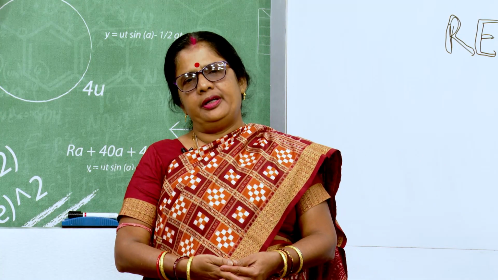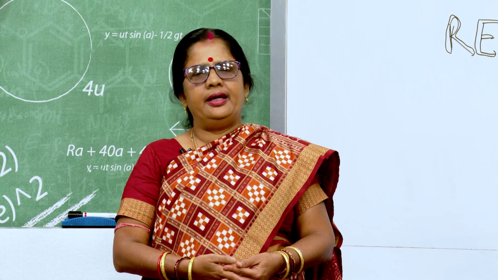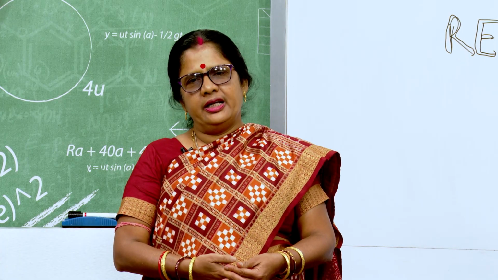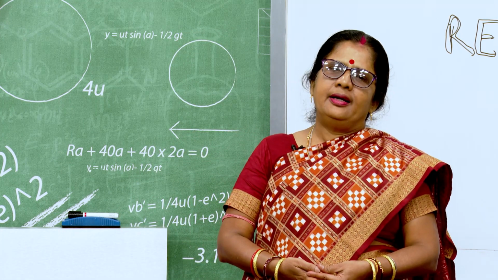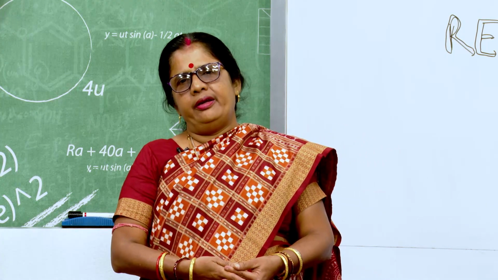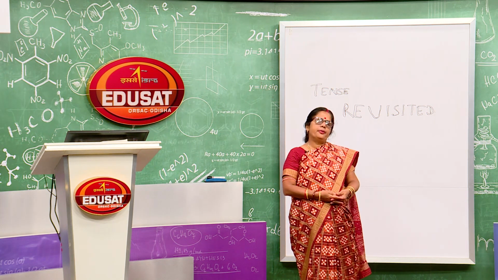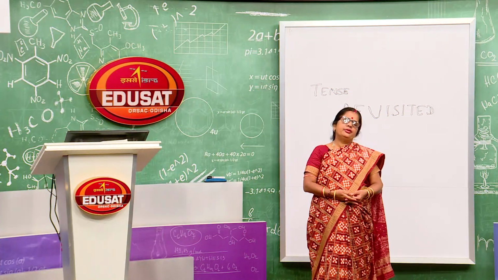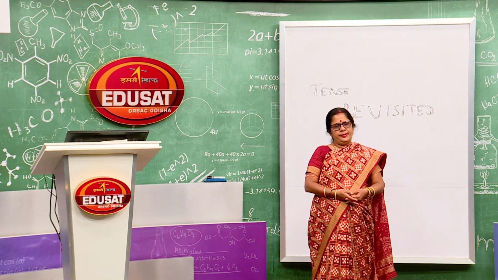You remember it, and there are different contexts for present simple like habitual actions, scientific truth, general truth, permanent state or fact. Then there is also temporary fact, and for present progressive also we use different contexts.